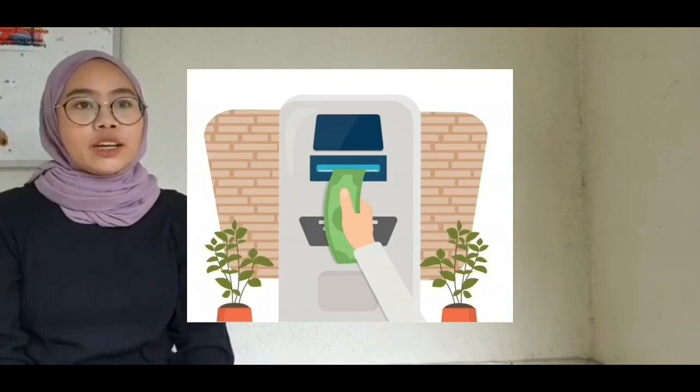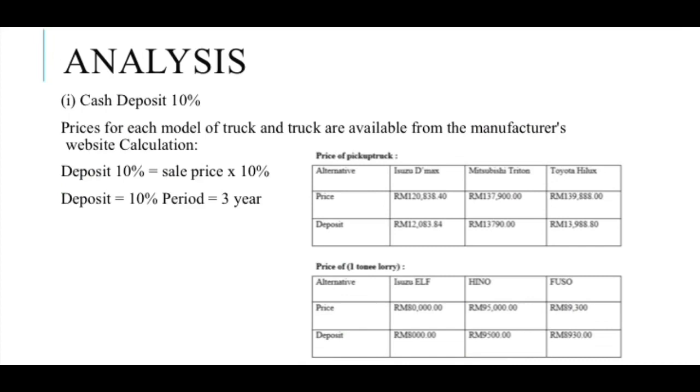The first step in the evaluation analysis is to find the 10% cash deposit, which is the actual price of the vehicle multiplied by 10%, added up for the 3 years total value.